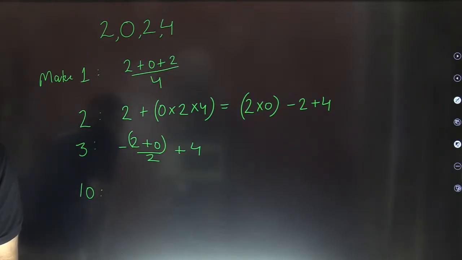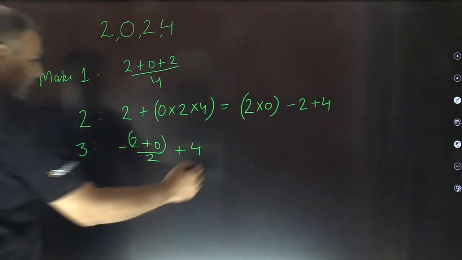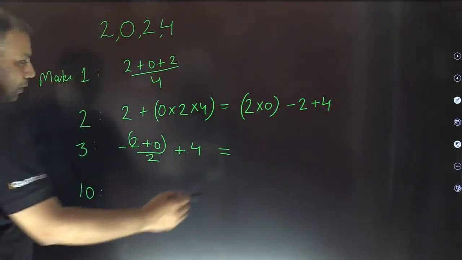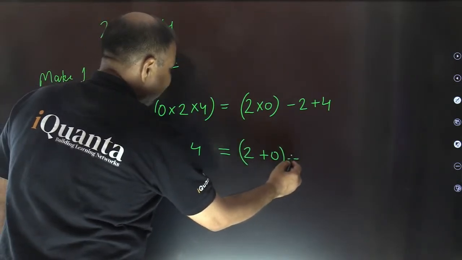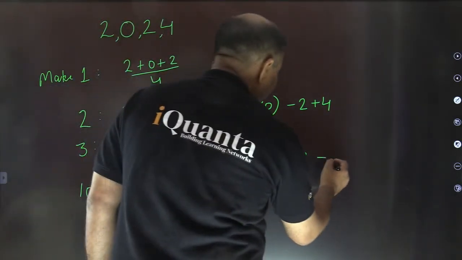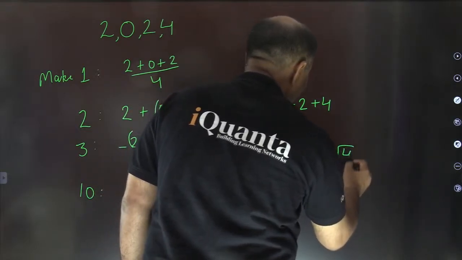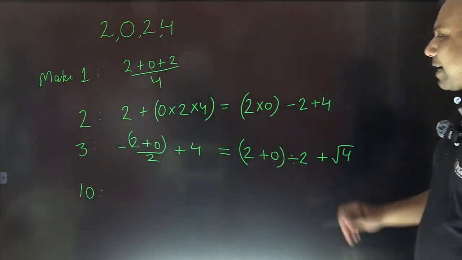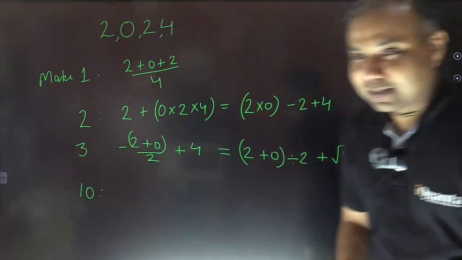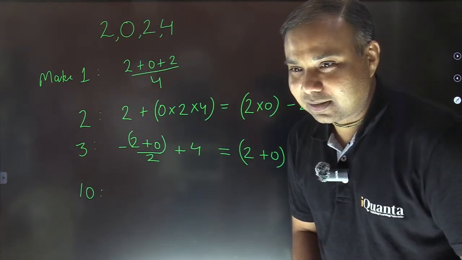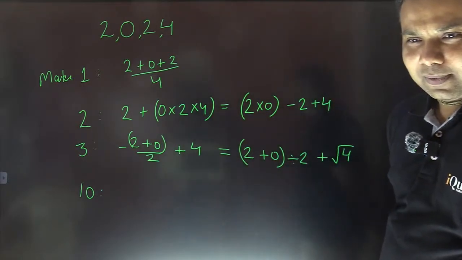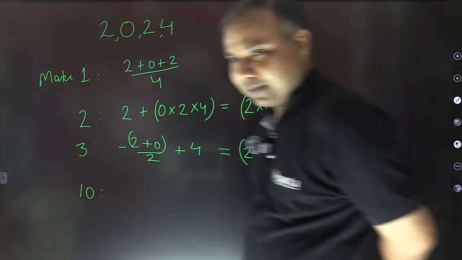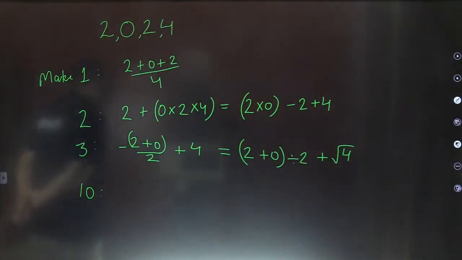Excellent. AN has got a nice solution. So AN says 2 plus 0 divided by 2, that is 1. Now 1 plus square root of 4, that is again 1 plus 2, that is 3. Nice. Excellent. Now quickly move to 10. How can you get this value 10?